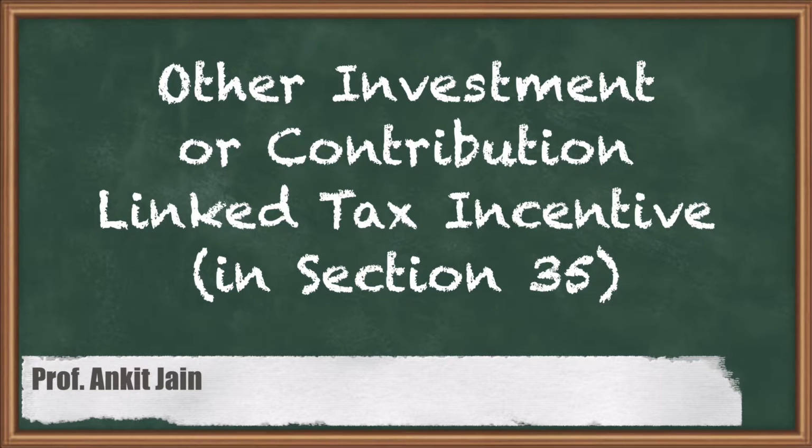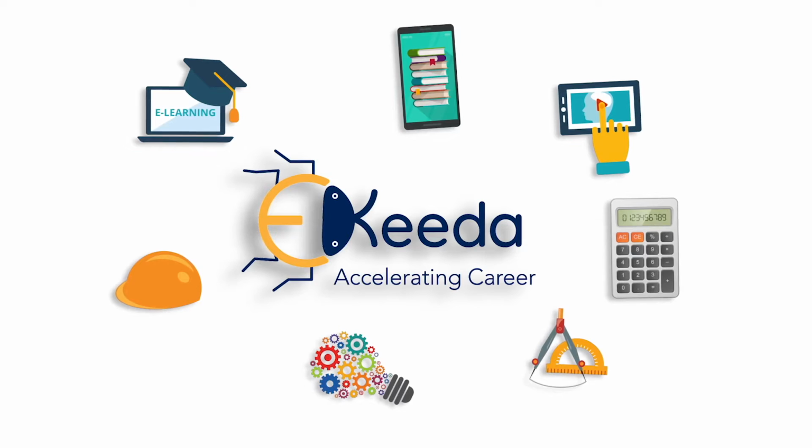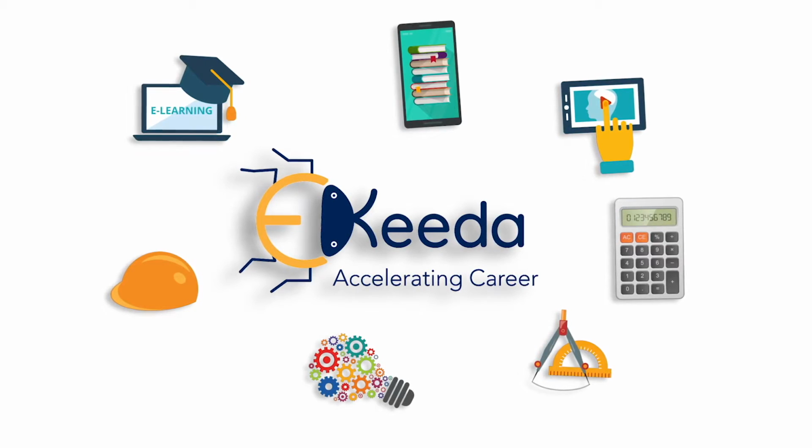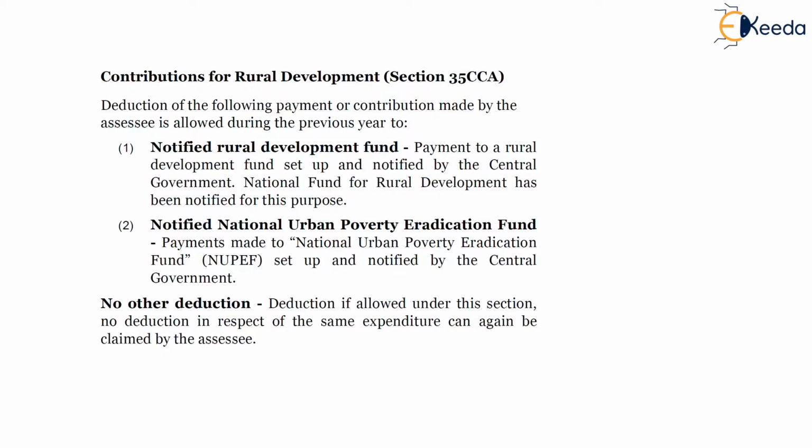In this topic, we will be studying what is the investment related incentive and what is the contribution related tax incentive, where contribution is made for rural development, in a notified agricultural project, in a notified skill development project, etc. So friends, the first topic is other investment and contribution related tax incentives which are covered in Section 35.